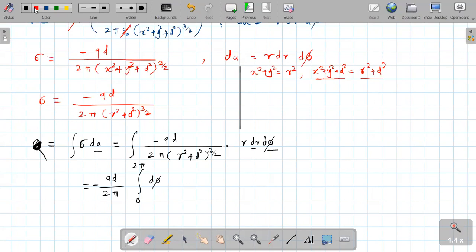Then 0 to infinity for the r term, that is r dr divided by (r square plus d square) raised to 3 by 2. Understood, dear student, up to this level? Now I will divide this part again and solve.